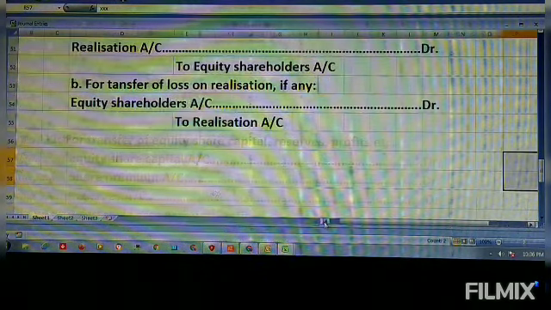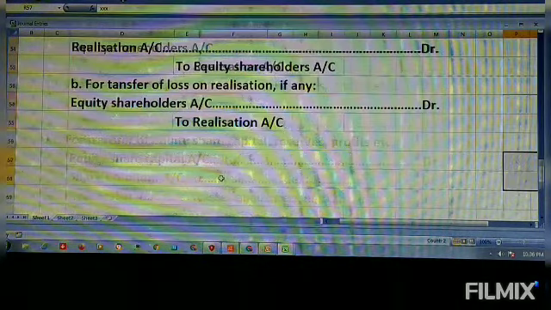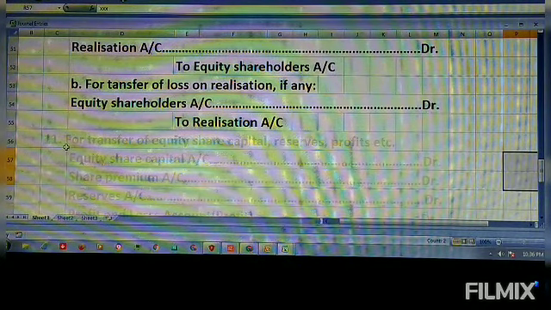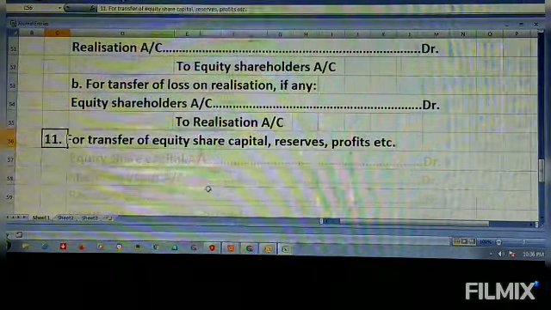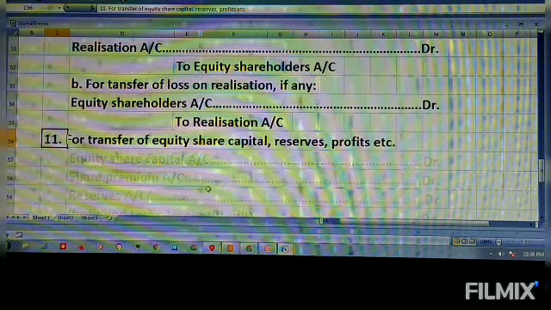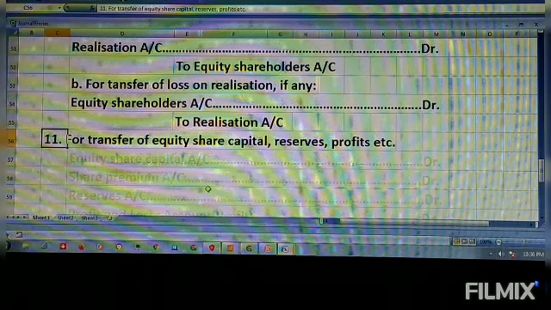Then the last but one entry, for transfer of equity share capital, reserves, profit and so on.